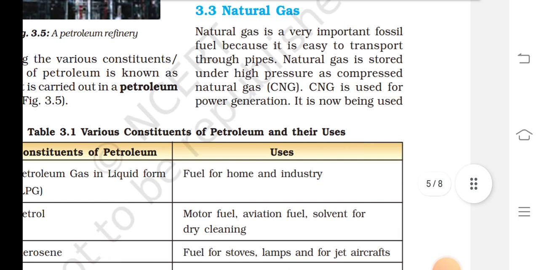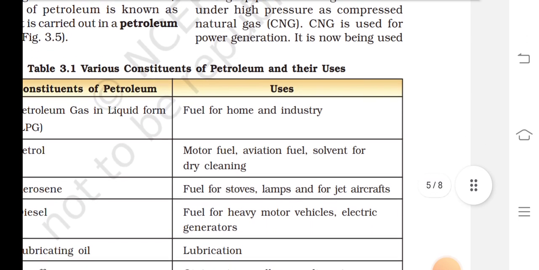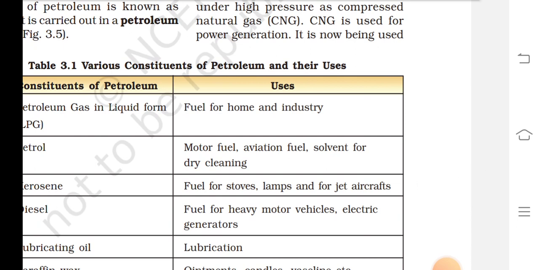Natural gas. Natural gas is a very important fossil fuel because it is easy to transport through pipes. Natural gas is stored under high pressure as compressed natural gas. CNG is used for power generation. It is now being used